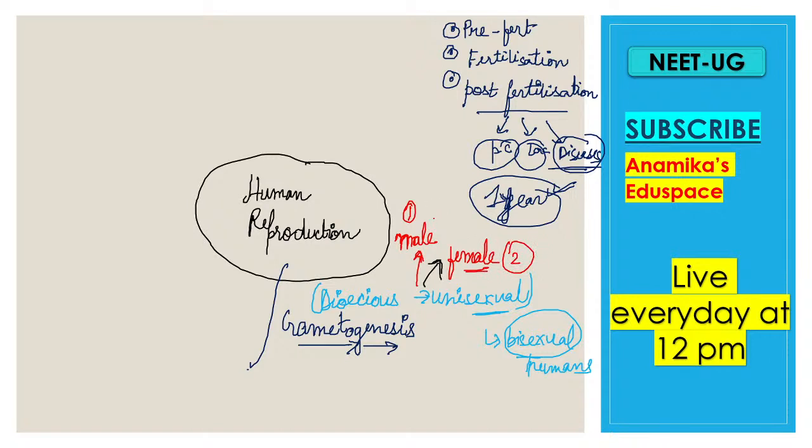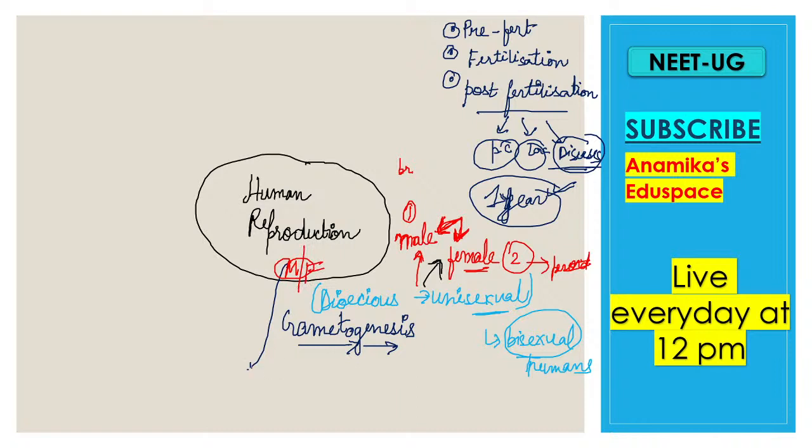When a male child grows up, then the male child is having what? Beards, mustaches, right? And when a female child grows up, the female child has periods, right? That is the main difference between the female and the male, and also they look different. The female and the male also look phenotypically different. Clear? So these are the two entities which we can find in human reproduction: one is male and another is female.